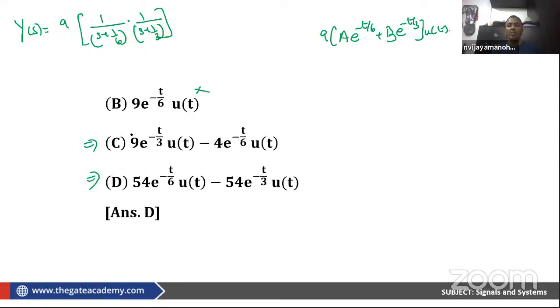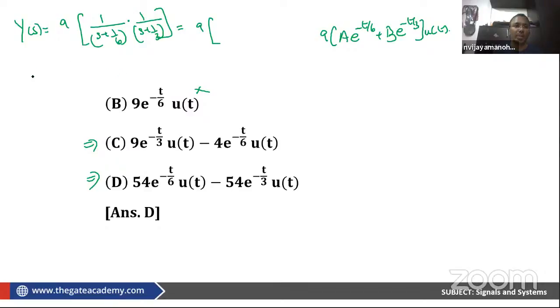So now let me do the partial fraction. Otherwise there is no need to do the partial fraction itself, correct? So if I do the partial fraction now, what will I get? This will be split as 9 times.